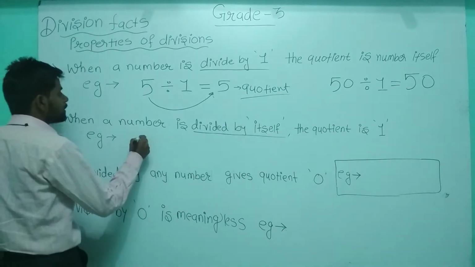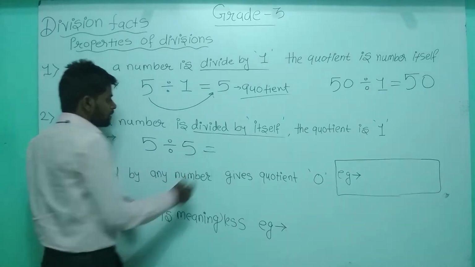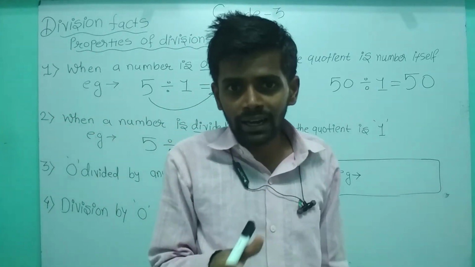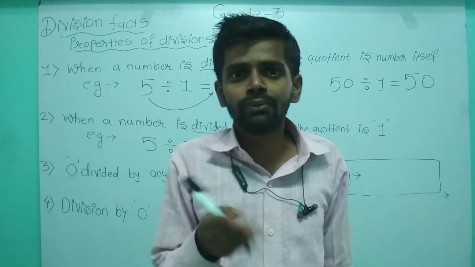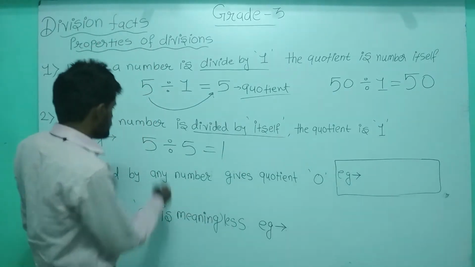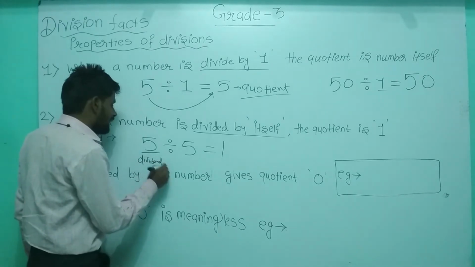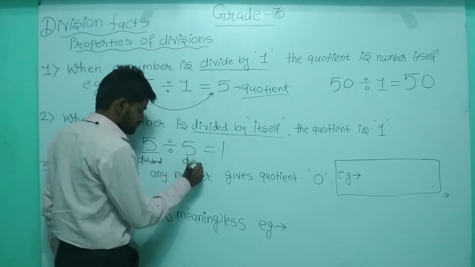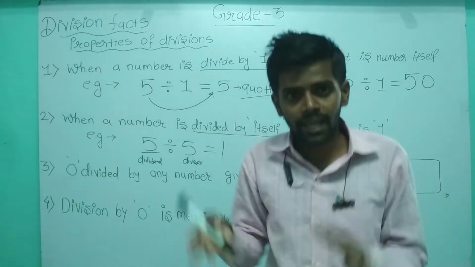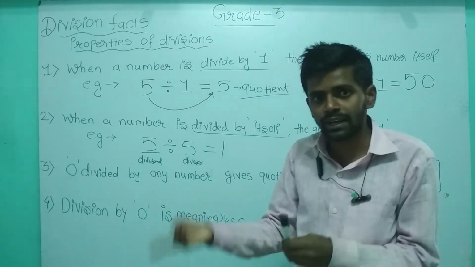Look everyone here. If you are dividing 5 by 5, 5 को 5 से ही डिवाइड कर रहे हो भैया. So we have to split the table of 5 up to 5. So 5 1 is 5. लिखो 1, खत्म. That means if the dividend and the divisor are both the same, you are dividing the same number by the same number. That means you are taking the same number as dividend and divisor.